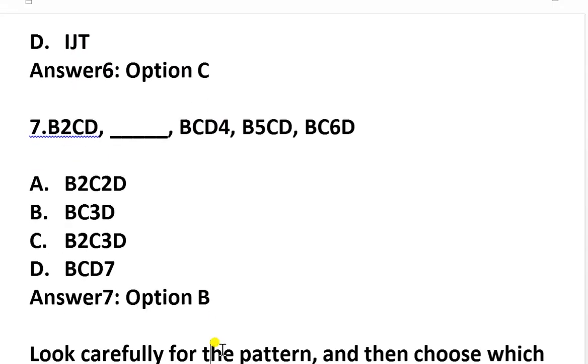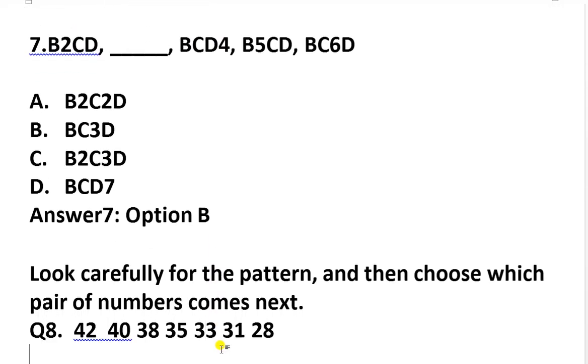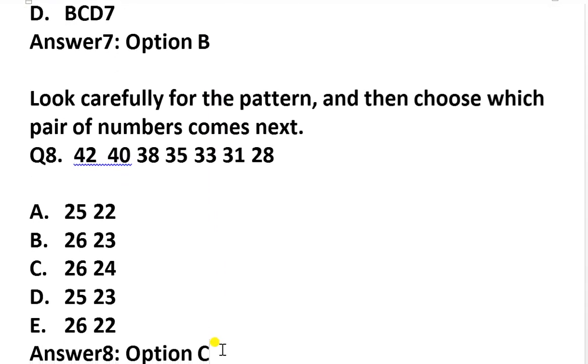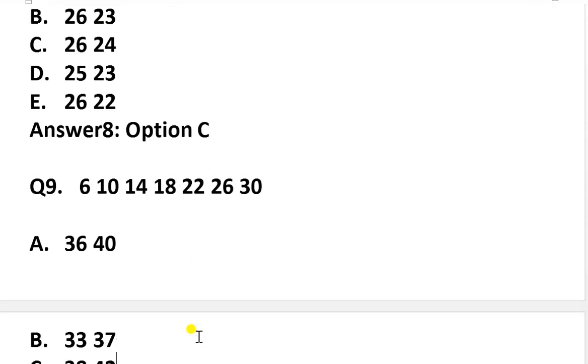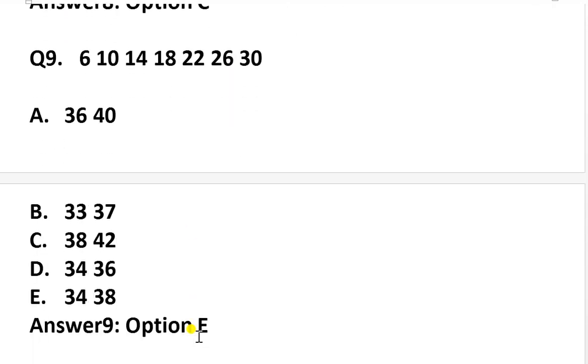Now the same question number 2. The answer is option B. Now the 8th question. You have to look carefully for the pattern and then choose which pair of numbers comes next. For this the answer is option C, that is 26, 24. Now question number 9. This is the series. You have to follow the pattern. Based on the pattern, the answer is option E, that is 34 and 38.